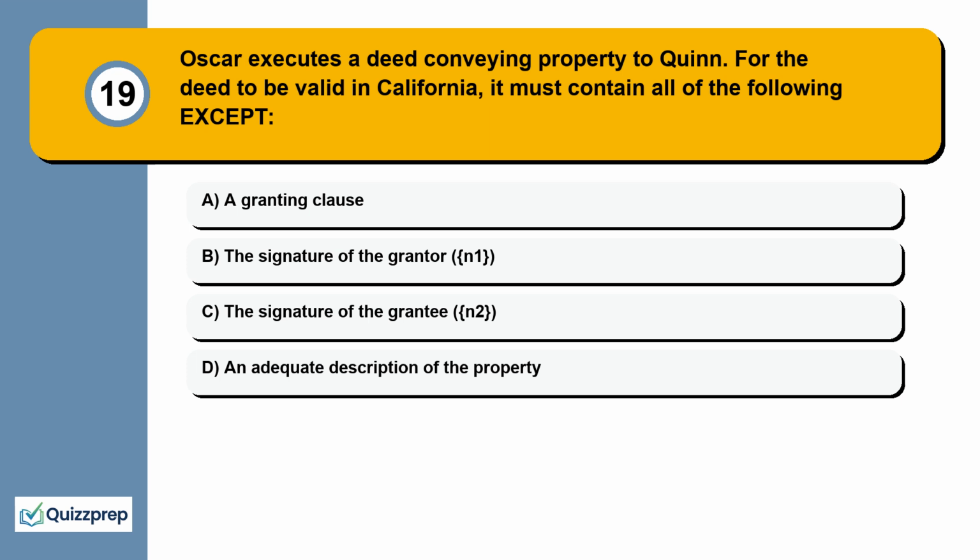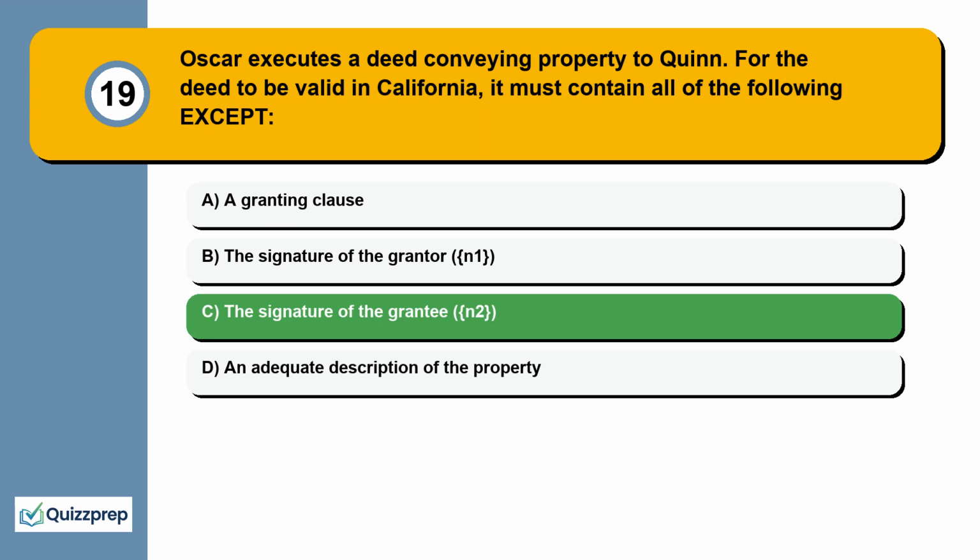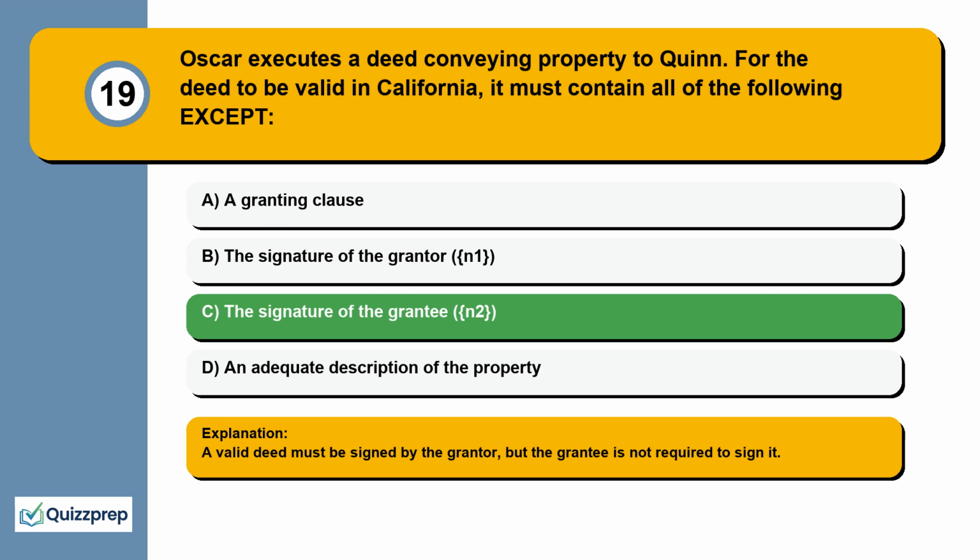Question 19. Oscar executes a deed conveying property to Quinn. For the deed to be valid in California, it must contain all of the following except: a granting clause, the signature of the grantor, the signature of the grantee, an adequate description of the property. A valid deed must be signed by the grantor, but the grantee is not required to sign it.